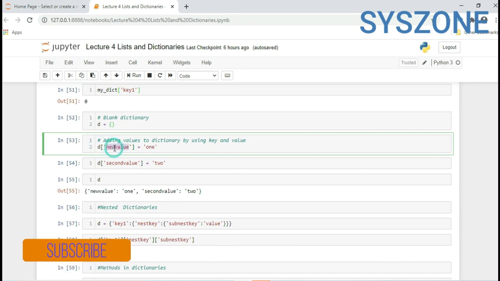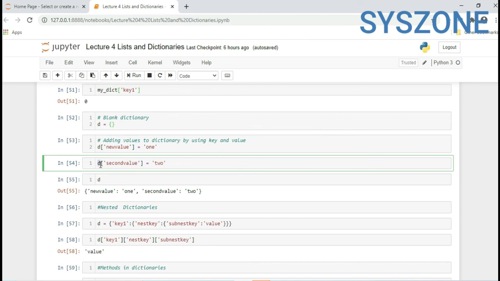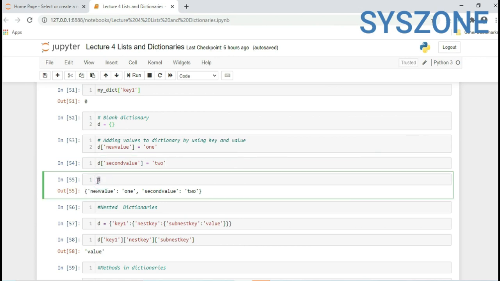Inside it, new value is my key and the value is 1. Similarly, d is our dictionary name, second value is the key, 2 is our value. When I execute after adding these values, we get the result in this way: new value is the key, 1 is my value, new key is second value, and the value is 2. If you see here, it automatically separates your items in key value pairs by comma.